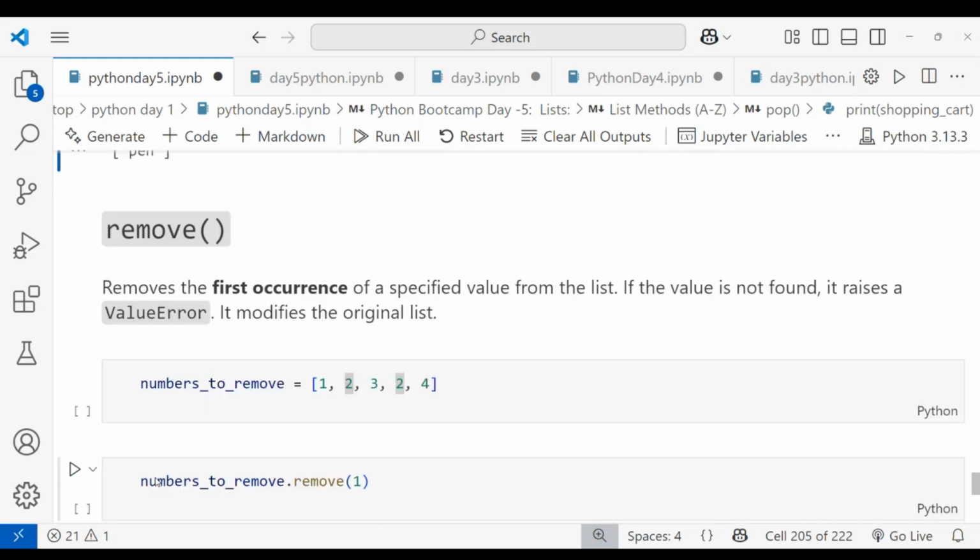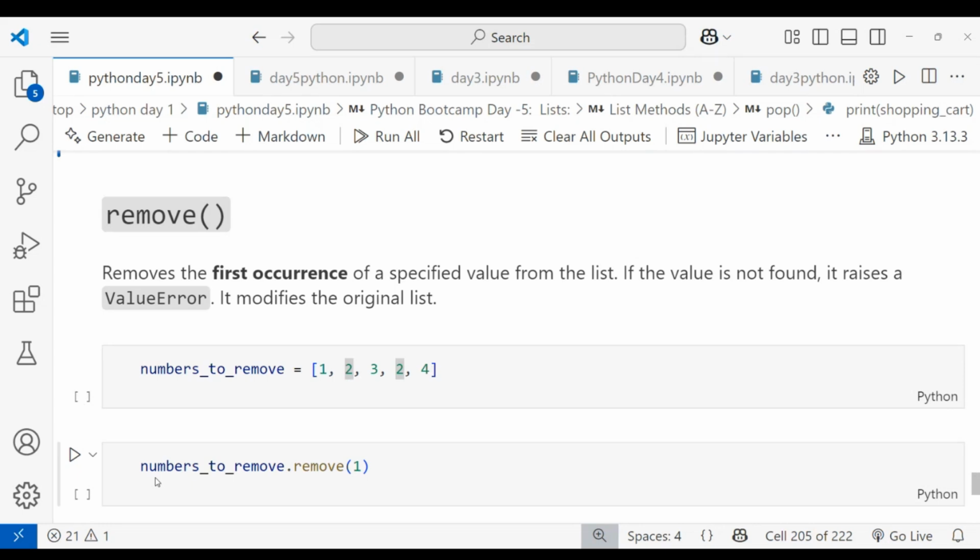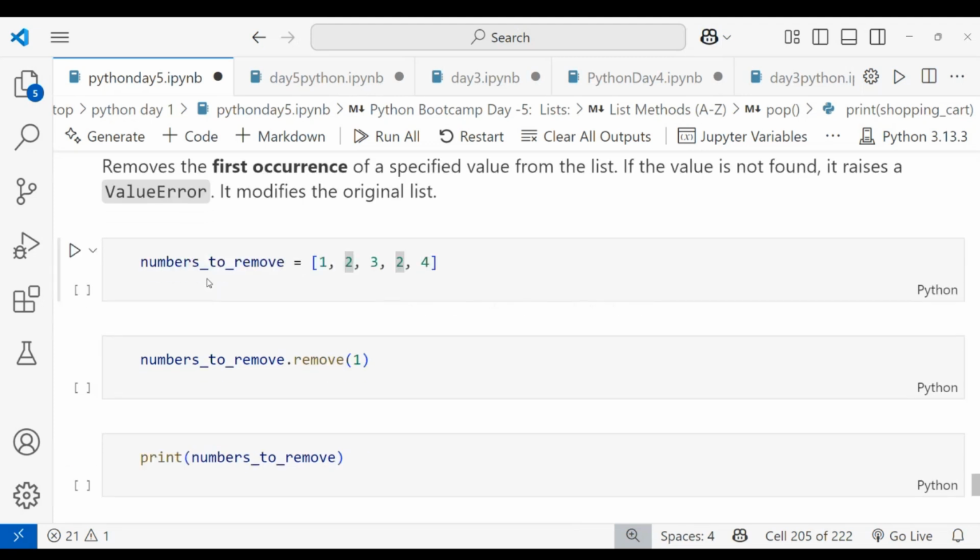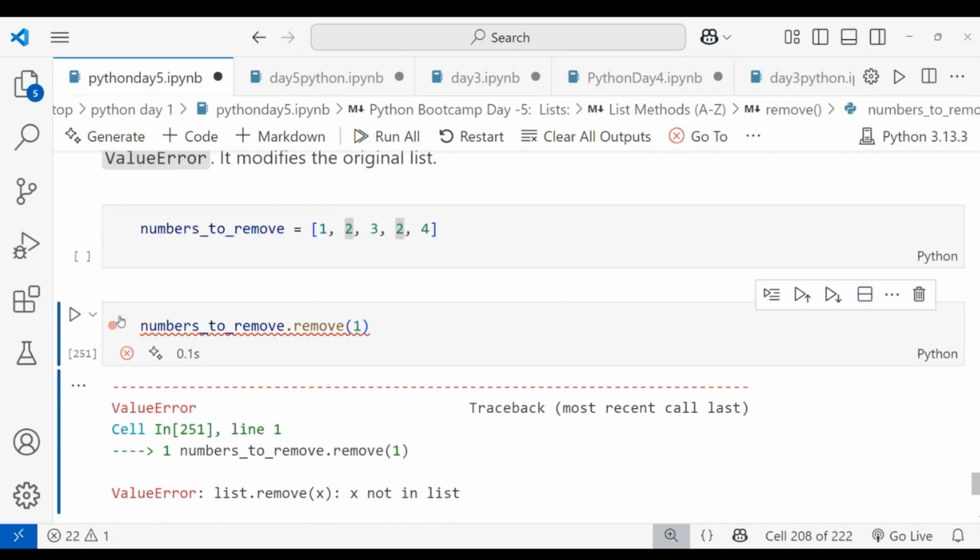Okay, let's see the remove function. There is a remove method. What is the remove method? It removes the first occurrence of a specified value from the list. If the value is not found, it raises a ValueError. Numbers to remove means 1, 2, 3, 4. I want to remove 1. So numbers to remove of 1. I'm getting a value error because I did not run this.